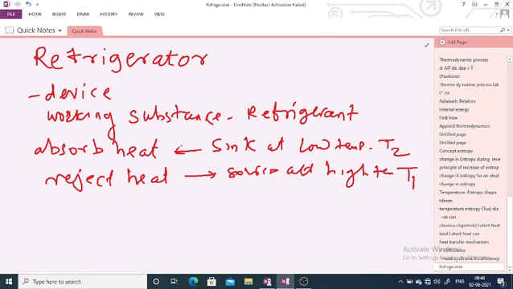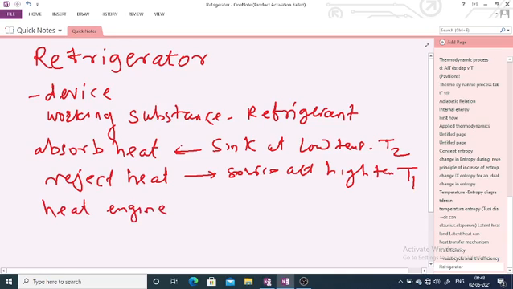So a refrigerator is also a heat engine, but its work is exactly opposite, in the reverse direction of the heat engine. The refrigerator is the opposite of the heat engine.